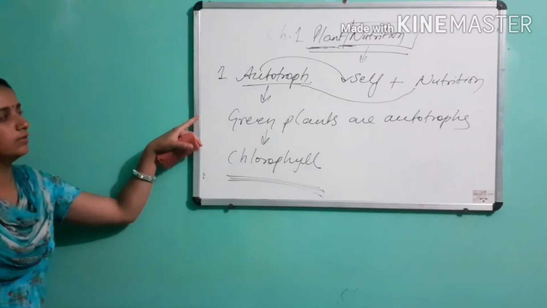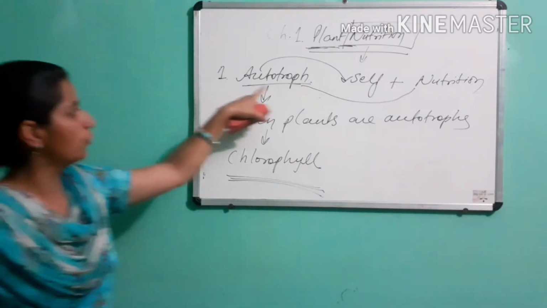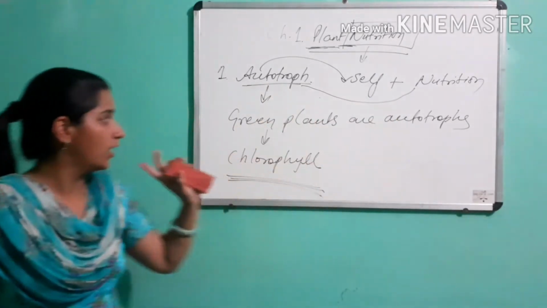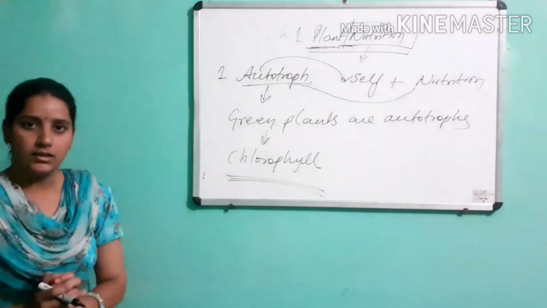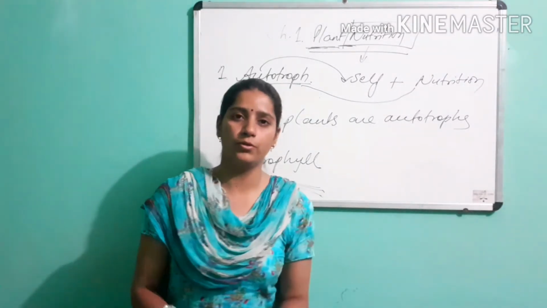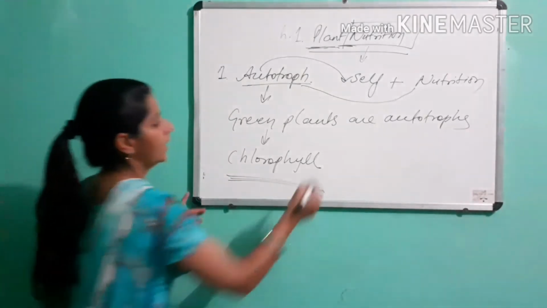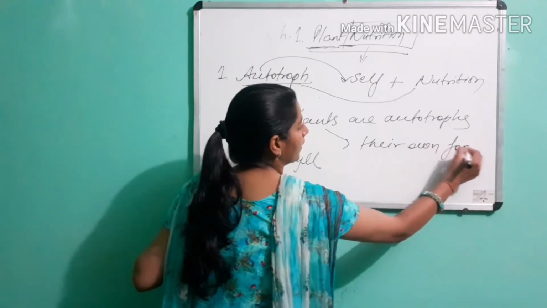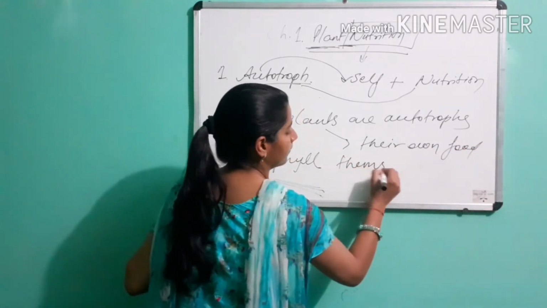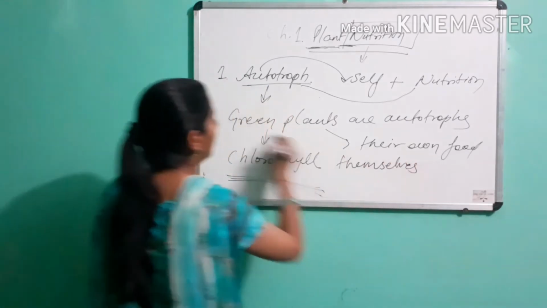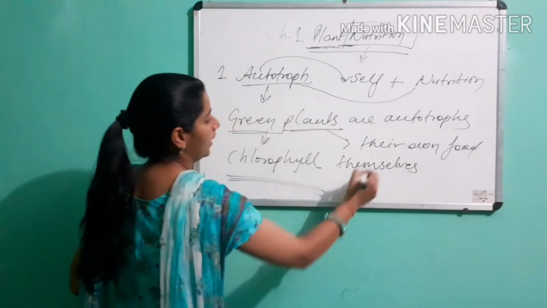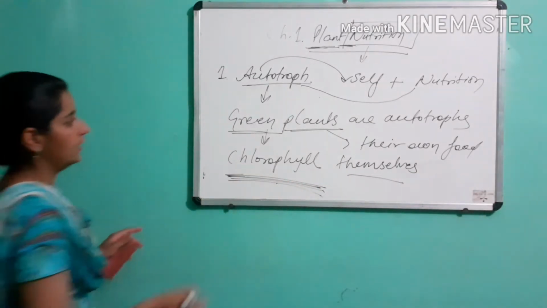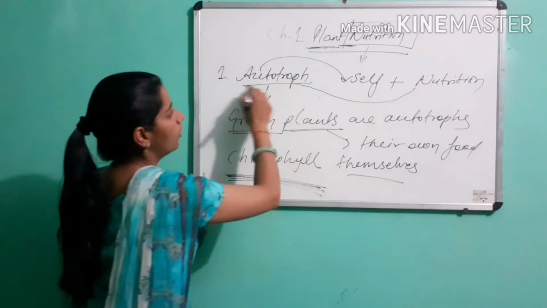Please write down these notes. Autotrophs: auto means self, troph means nutrition. Green plants are autotrophs because green plants synthesize their own food themselves. क्योंकि हरे पौधे अपना भोजन खुद बनाते हैं. क्यों बनाते हैं? क्योंकि उनकी लीव्स में क्लोरोफिल होता है. इस वजह से these green plants are called autotroph.